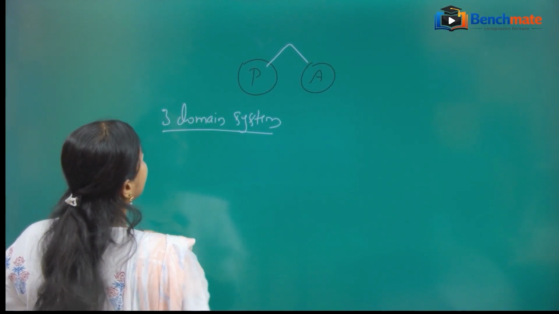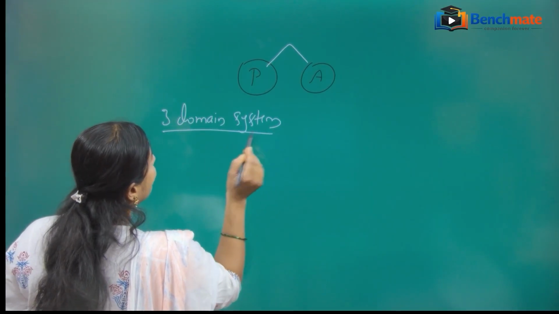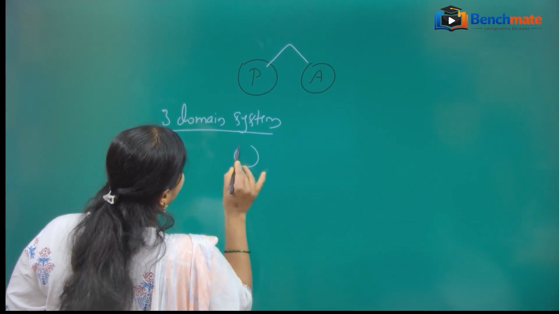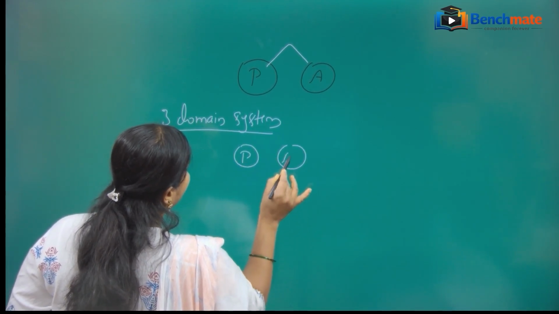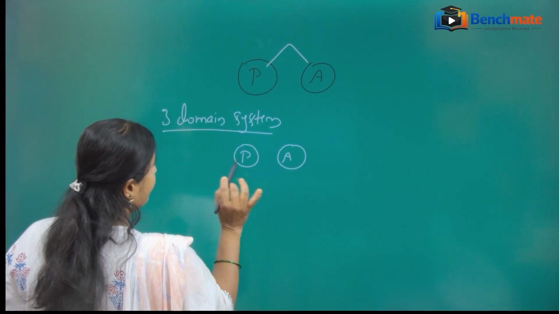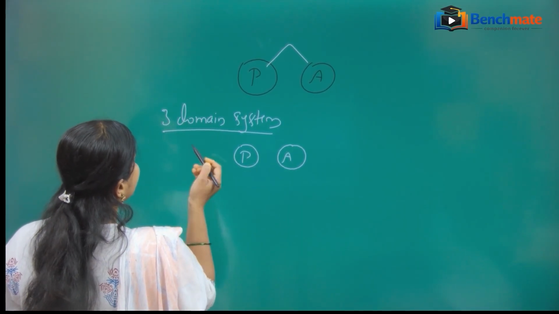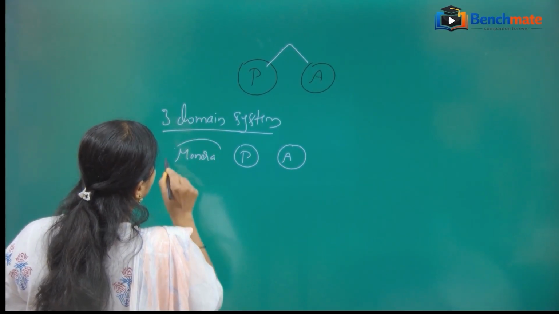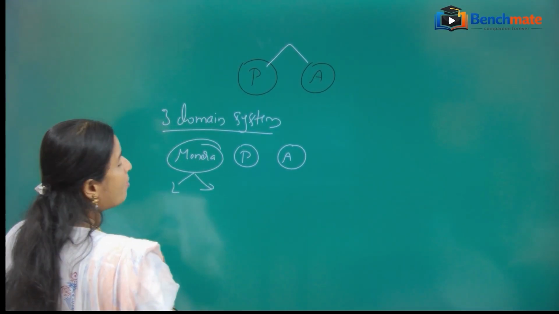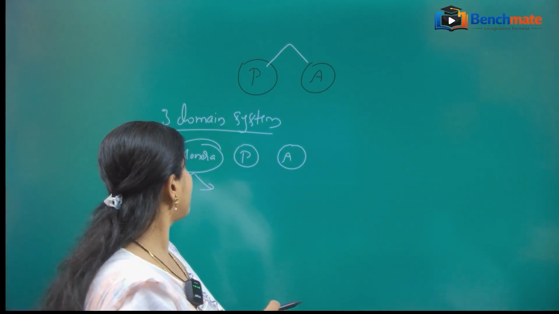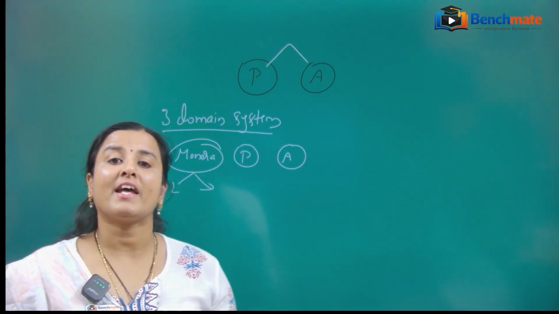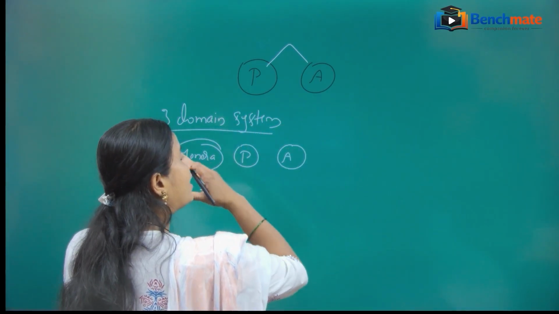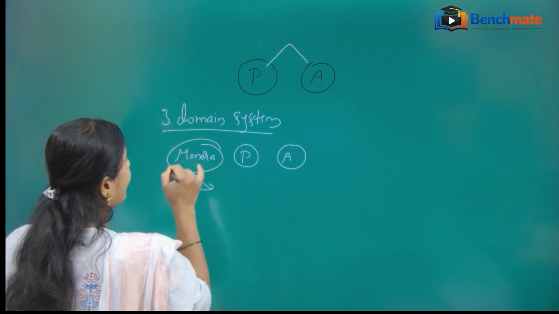What is that three domain system? Here, in the three domain system, we keep kingdom Plantae and kingdom Animalia as such. They are not touching anything. But as far as kingdom Monera is concerned, kingdom Monera has two domains. The remaining all are kept as kingdoms. Only the Monera has two domains.